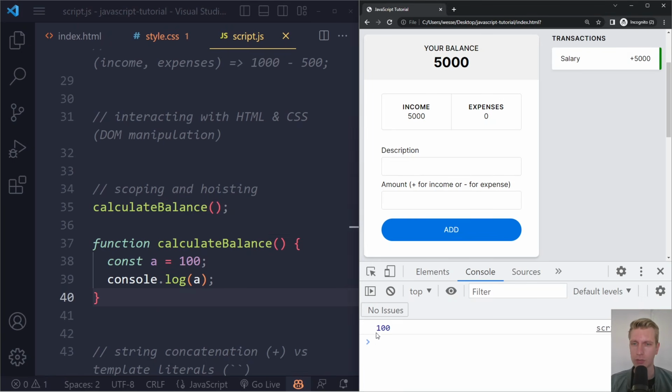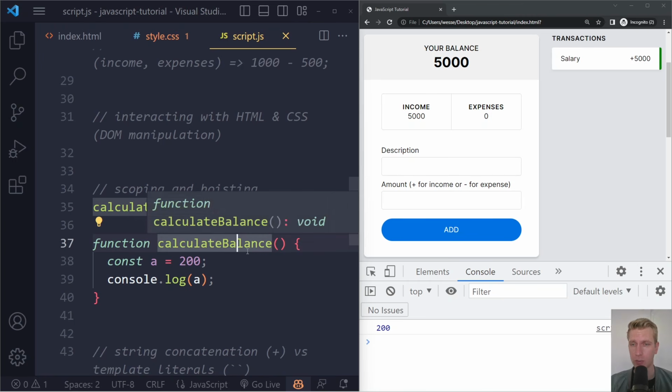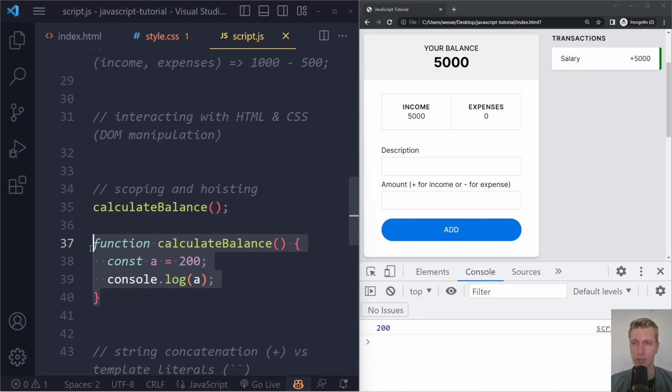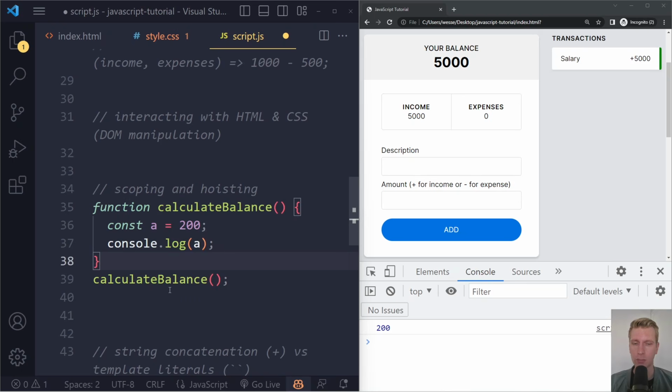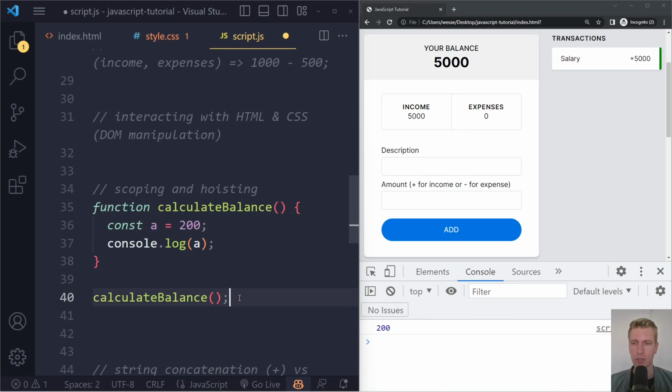If I refresh, we still see 100, right? That's not just from the previous one. Let's change it. It's 200, right? So it still works. And that's because these traditional functions, I should be more specific, the function declarations, get hoisted, meaning you can imagine as if they were put at the top of the script file, right? So then it's essentially the same as just calling it like before, right? So function declarations are hoisted. That's not the same with arrow functions, right?